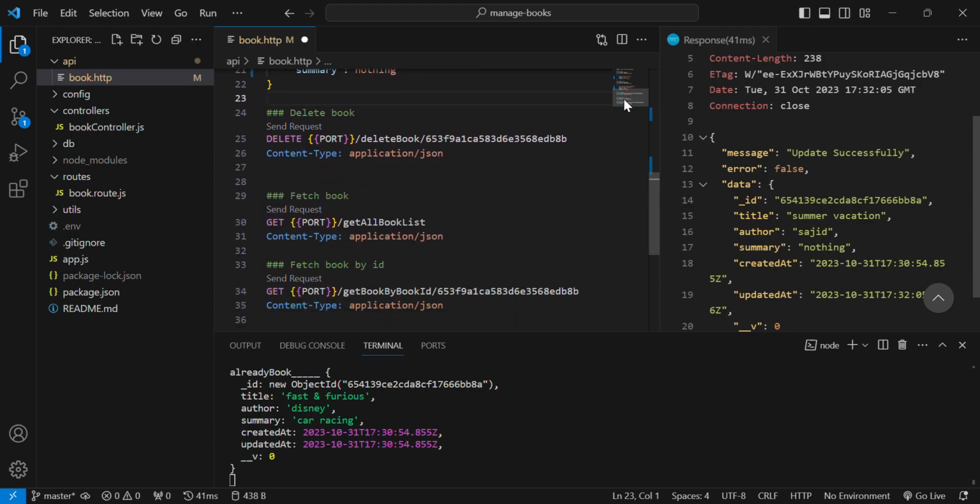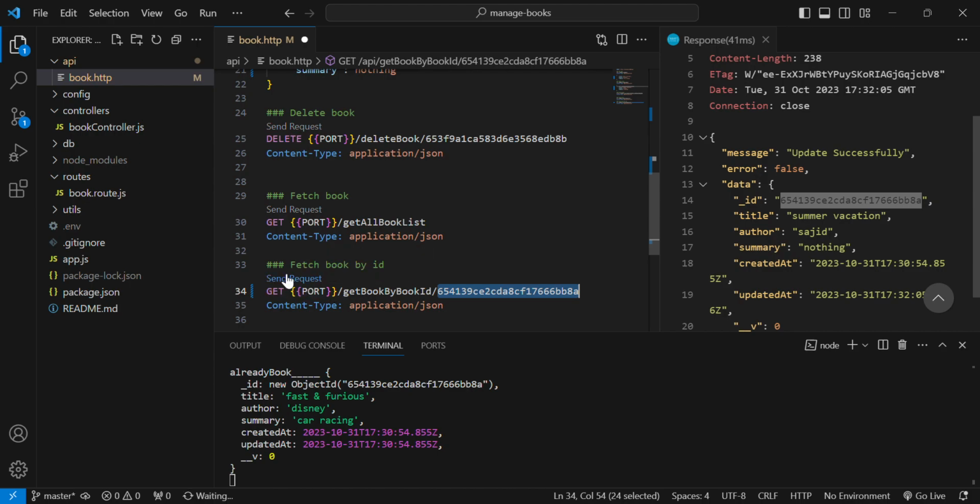Before using the delete API, first I copy this ID, because I want to search with the ID, to get book details with the book ID. So I call the get book by book ID API and pass the underscore ID as a param.